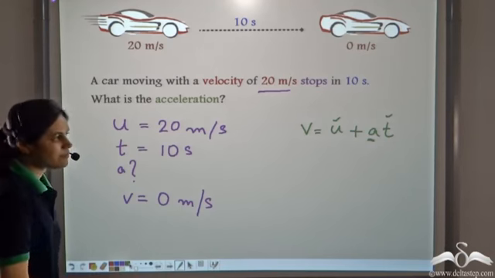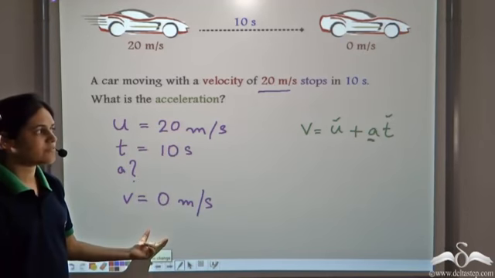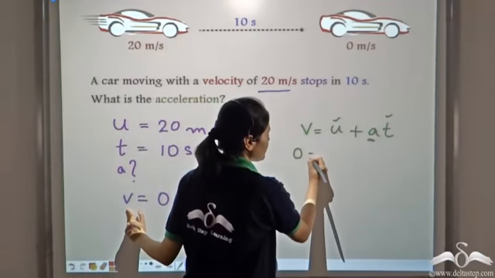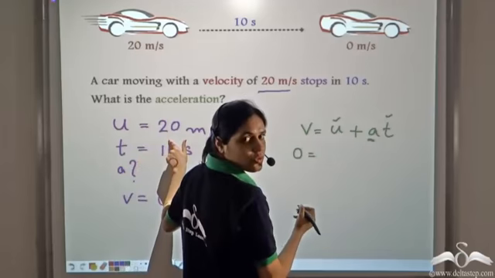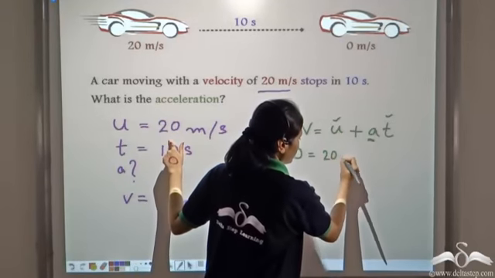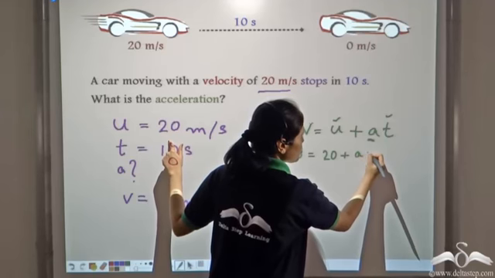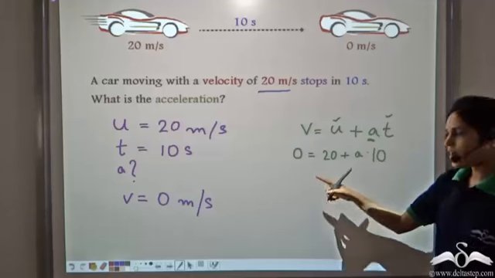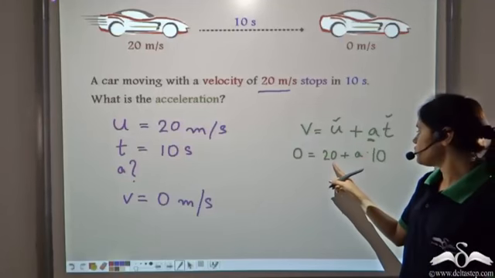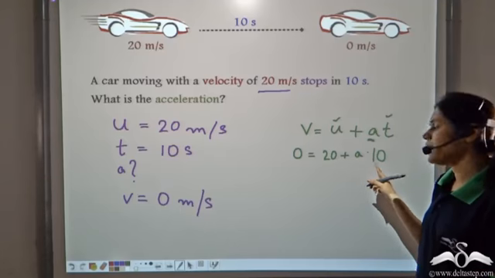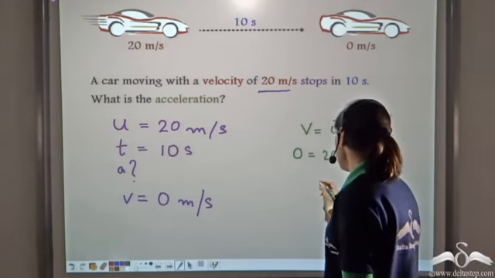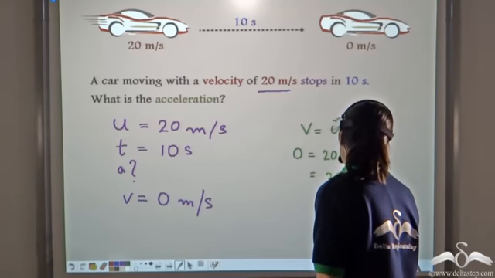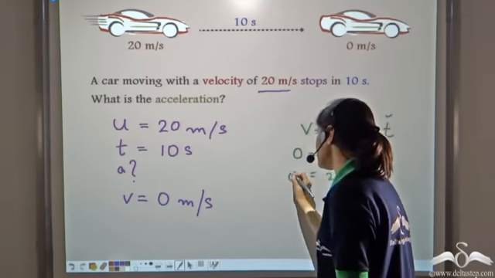And now we simply have to plug in these values in the formula. So v is 0, u is 20, plus a into t, t is 10. So 0 is equal to 20 plus a into 10, or we get 20 plus 10a is equal to 0.